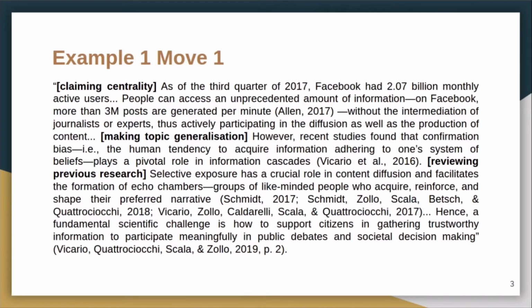The authors start by claiming centrality, which is part of Move 1. They state that Facebook has many users, and people get a lot of information from Facebook. So this shows that a topic is important. Then they make a topic generalization. They state what recent studies have found about confirmation bias. After that, they review previous research and report the findings of researchers who have studied echo chambers.